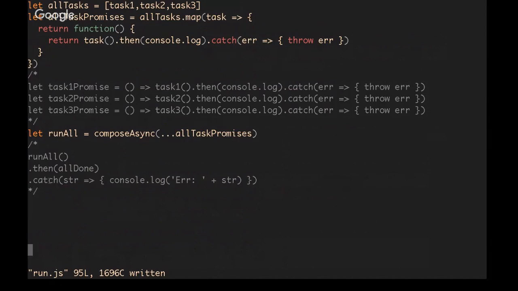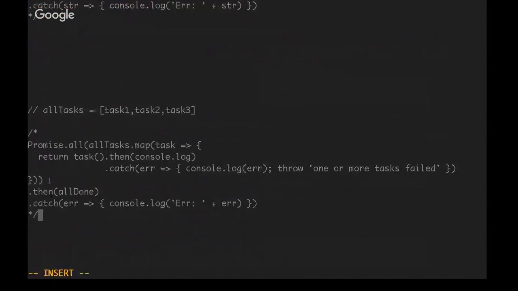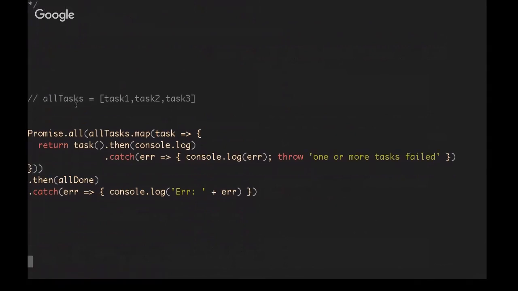Now, this is the code that's much more interesting to me, which is where you have tasks that are independent. So we don't care how long task 1 takes to run, or if it fails. Task 2 is going to do its own thing, and task 3 is going to do its own thing. All we have to say is, hey, you guys all execute, and then we'll handle the rejections individually. So remember, this is just to show you what all tasks is, in case you've forgotten from above. All tasks is just our list of every task.